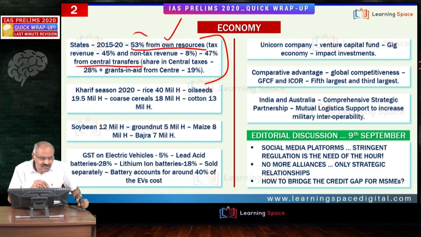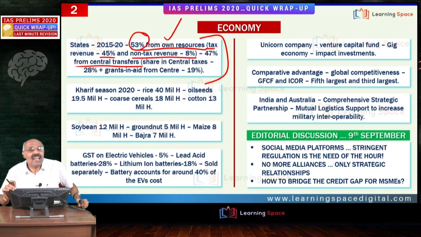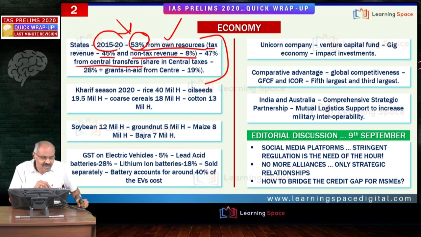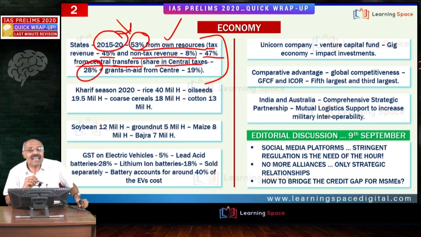And let us analyze this 53%. 53%, this is tax revenue 45, non-tax revenue 8%. I am talking about the resources raised by the states. Out of the total revenue to the states for the 5-year period, 53% from own resources and 47% from the central transfers. Out of it, 28% is share in central taxes. All of you are familiar?